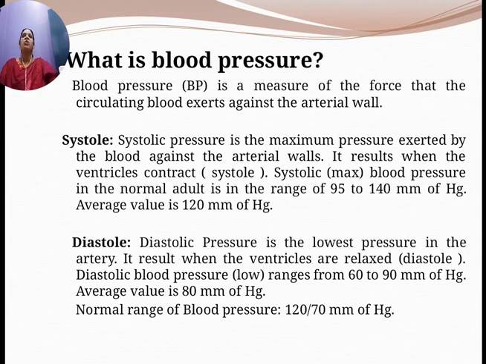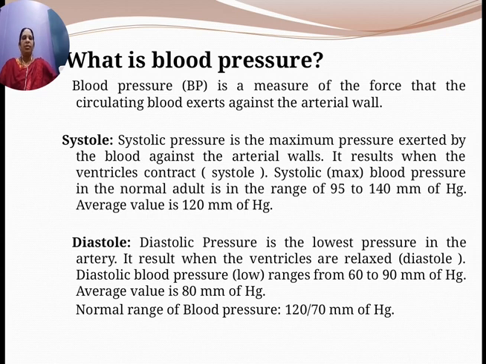It is nothing but force acting per unit area. Force acting on the walls of the blood vessels per unit area is called blood pressure. That is, circulating blood exerts force against the arterial walls. We have two types of blood pressure levels which we commonly observe, that is systolic pressure and diastolic pressure.